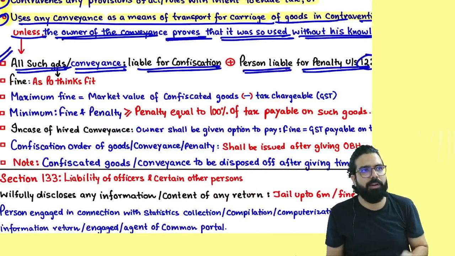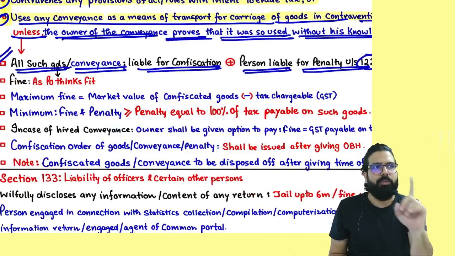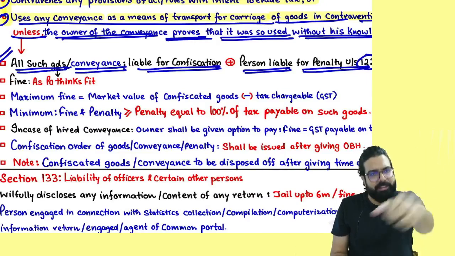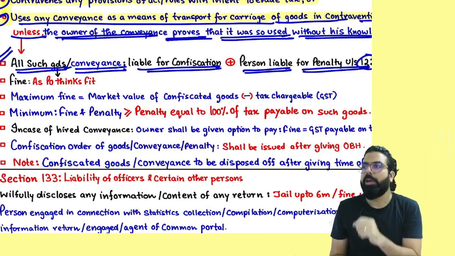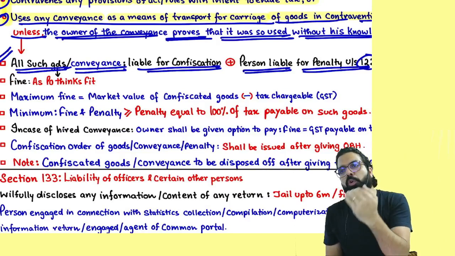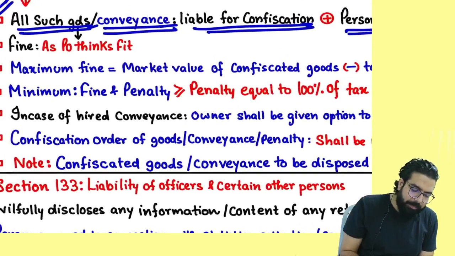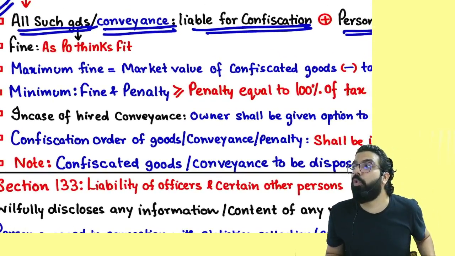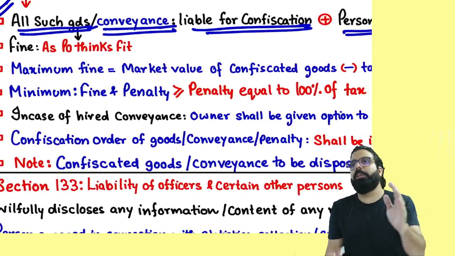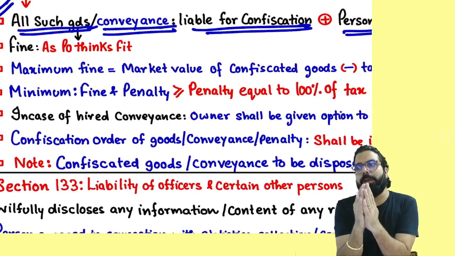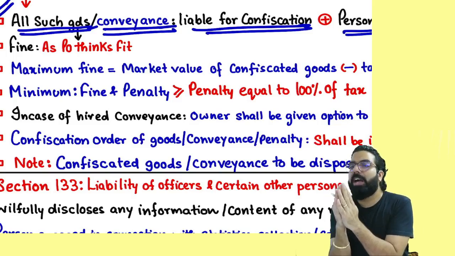Can I go ahead, everyone? So for you, there is a penalty. For the goods and conveyance, it is confiscated. Can I go ahead, everyone? And if you don't want the goods and conveyance to be confiscated, you have to pay a fine. Fine in lieu of confiscation. What is it called, everyone? Fine in lieu of confiscation means, sir, please don't take over my goods, please don't take over my conveyance, I will pay the amount.